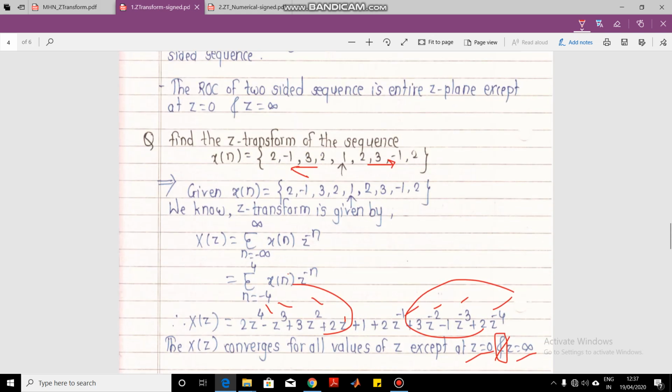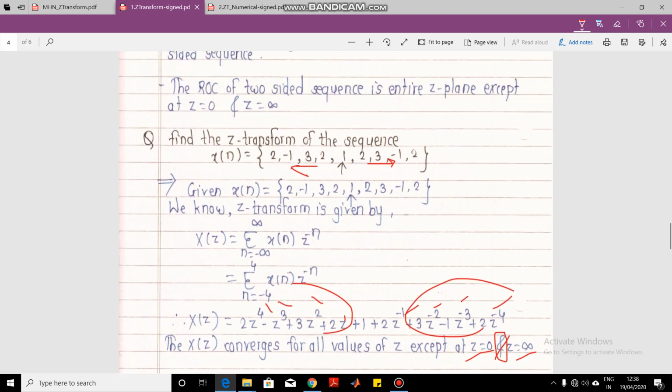Let us revise. When a signal is a right-sided sequence, ROC is the entire z region except at z equal to 0. When the signal is a left-sided sequence, the ROC is the entire z region except at z equal to infinity. And when the signal is double-sided, then the ROC of X(z) is present for the entire z region except at z equal to 0 and z equal to infinity. So this is the basic regarding the types of sequences that we have for the z transform.